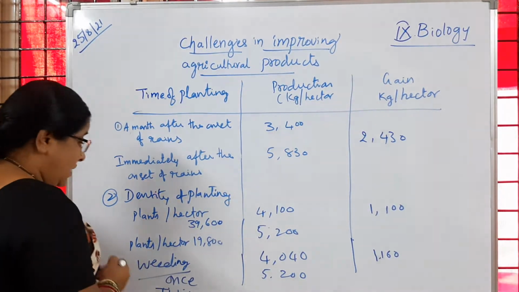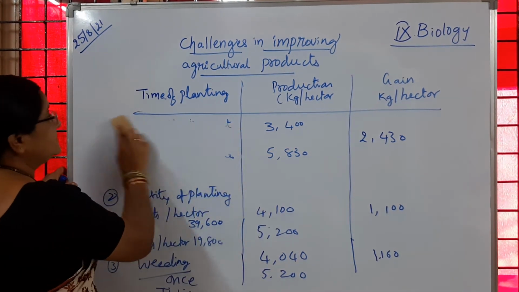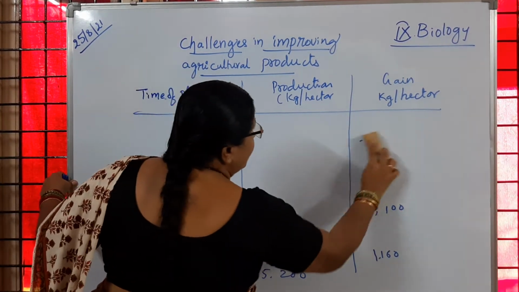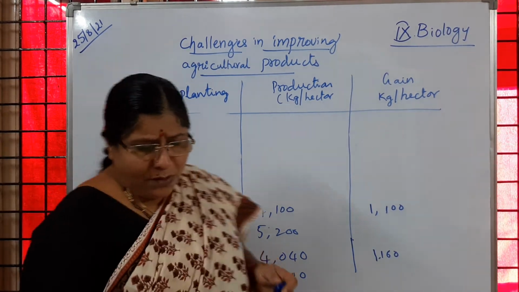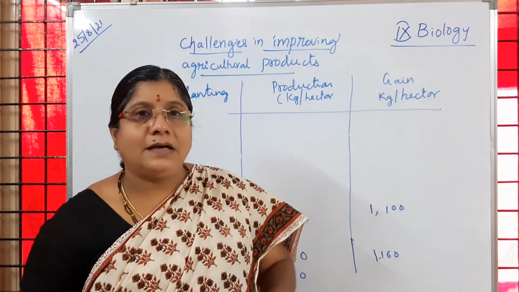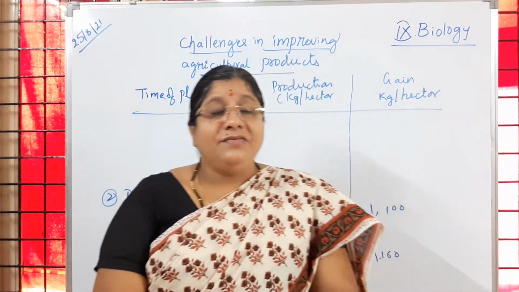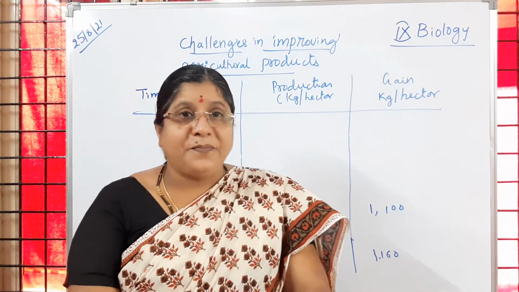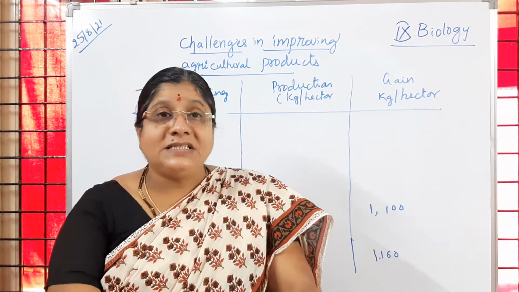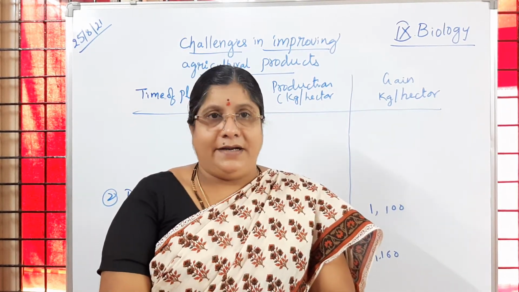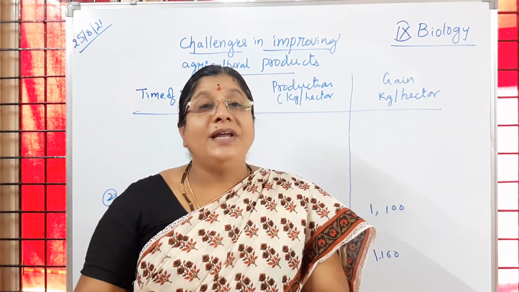Have you followed? Then coming to the next factor, applying manure. That we will discuss. Manures, you learned in the previous class, manures or fertilizers. So we are adding fertilizers or manures to the crop fields. What will happen if these manures are added? They increase the soil fertility, and soil health is maintained. If soil health is maintained, that results in a good yield of the crop.